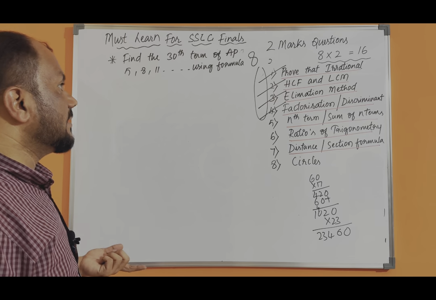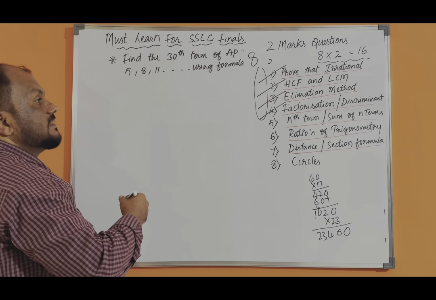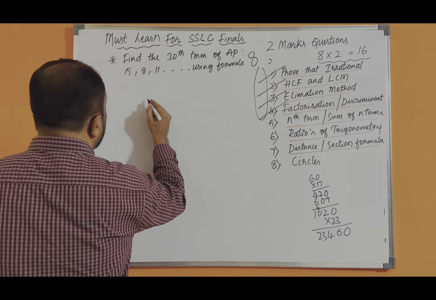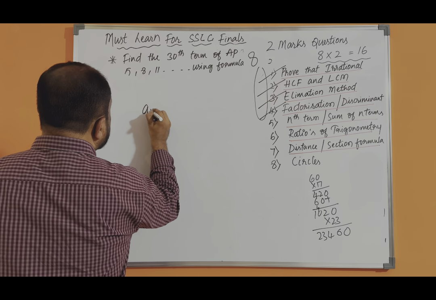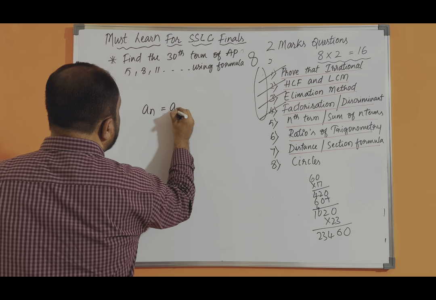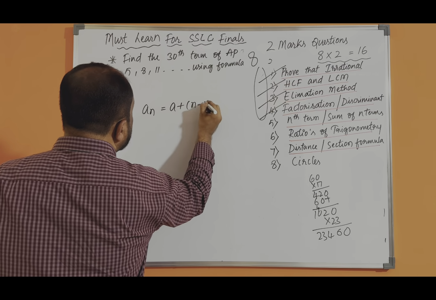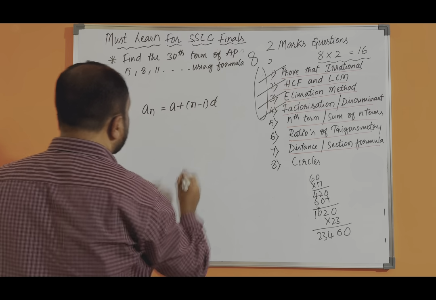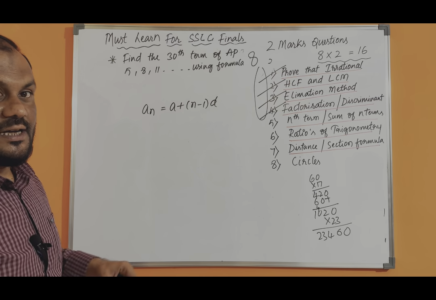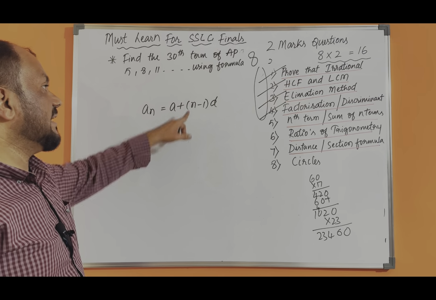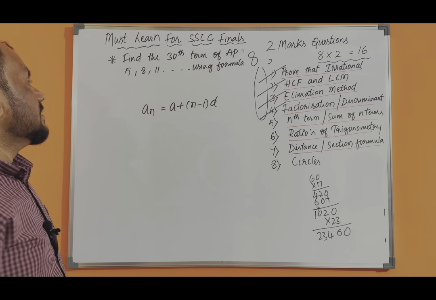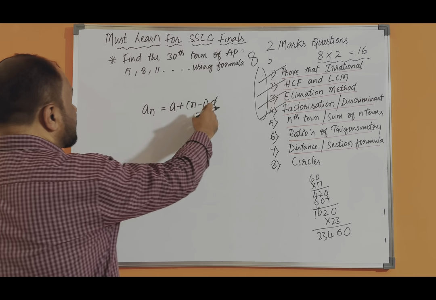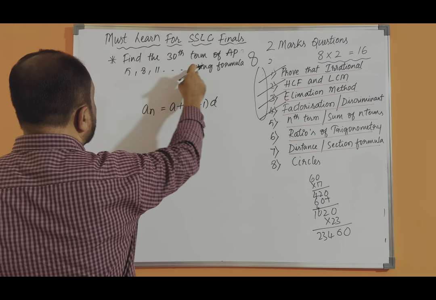So you all know that to find the nth term of AP, we have the formula an is equal to a plus (n minus 1) into d. a stands for first term, d is the common difference, and n is what? The nth term. So let us find out the values. We extract these values from the given AP.